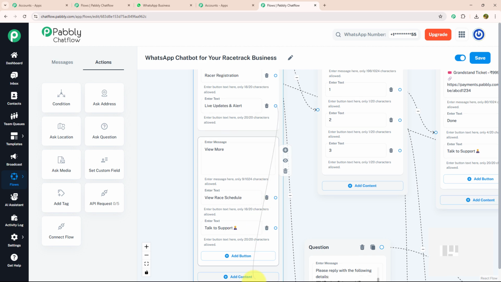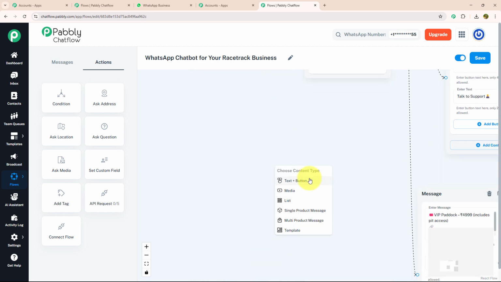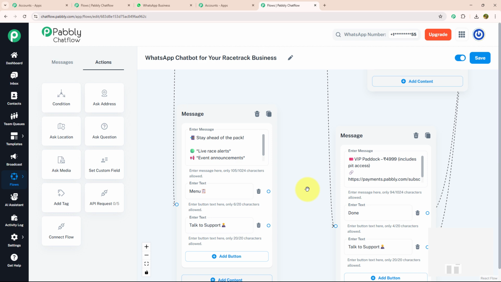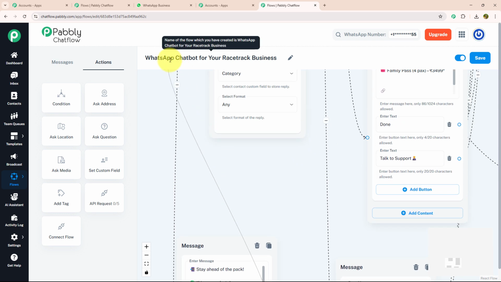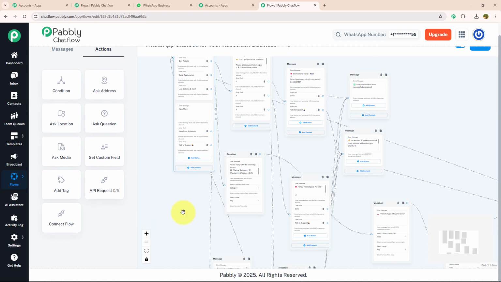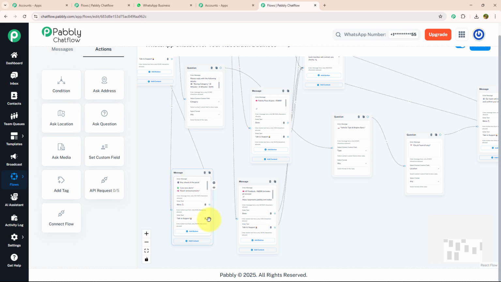For that, again, I'm going to drag and drop the text button and enter my message in which I will provide all the live updates and alerts like this. And with that, I have provided two action buttons, menu and talk to support. I'm going to again connect my menu button with the initial message and connect the talk to support button with the message that we have put for talk to support like this.